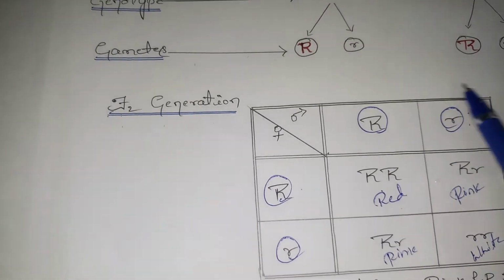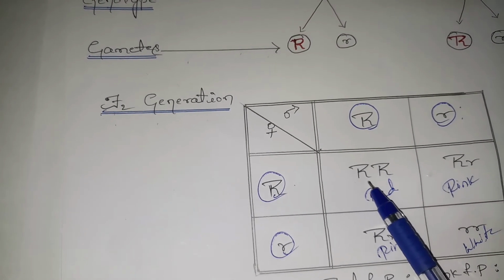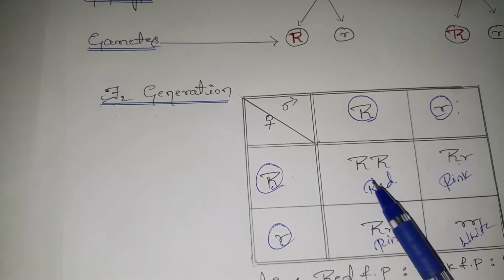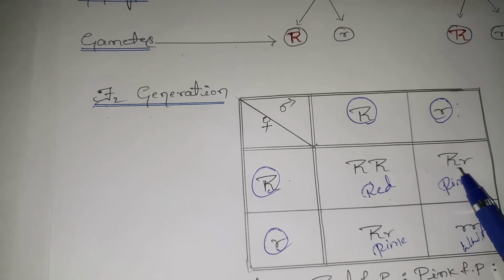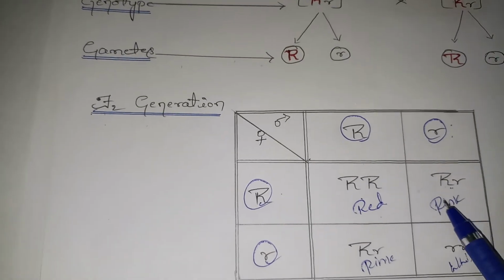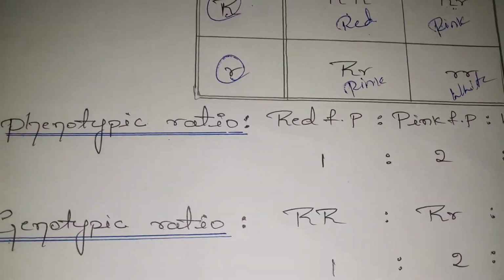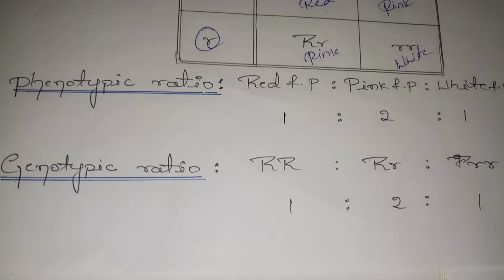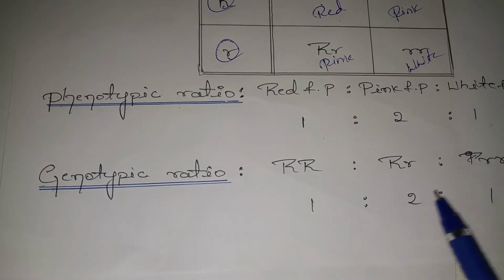So now we get the Punnett square over here. You can observe that the phenotypic character and the genotypic character are completely different, right? That means the genotype is changed. It is going to give the intermediate character in between the true parental generation. Based on these characters, the phenotypic ratio and the genotypic ratio will be the same. The phenotypic ratio will be 1:2:1. Same, the genotypic ratio 1:2:1.